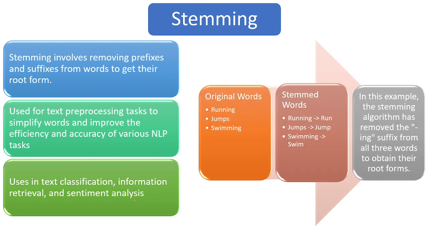Then we'll discuss one NLP pipeline step, which is stemming. What is stemming in NLP? Stemming involves removing prefixes and suffixes from words to get their root form. It is used for text pre-processing in the NLP pipeline, to simplify words and improve the efficiency and accuracy of various NLP tasks. For example, when you get an NLP data set for your project, you may have 100 or 1,000 lines of words in a vector.